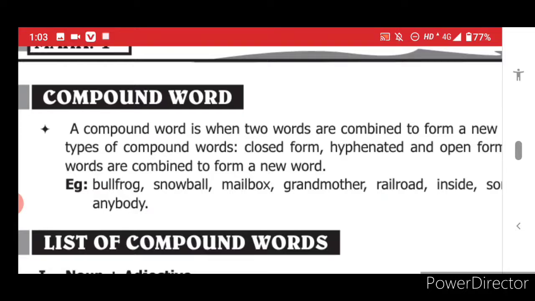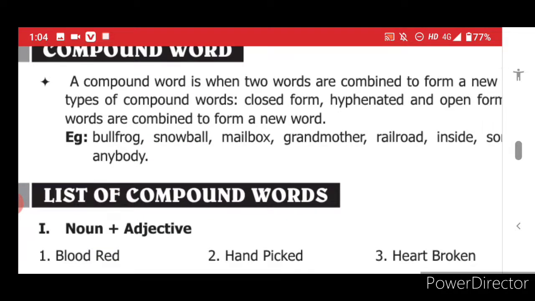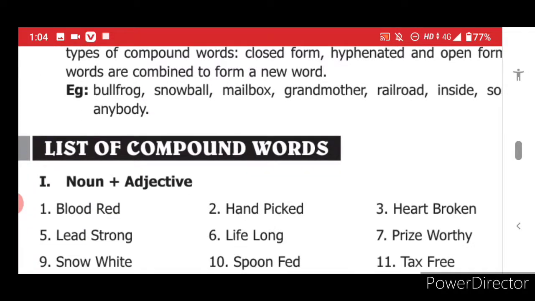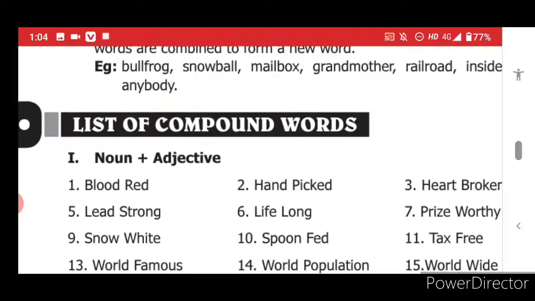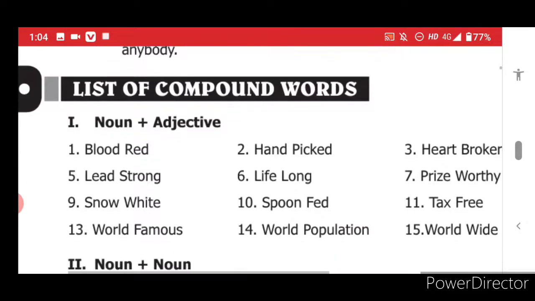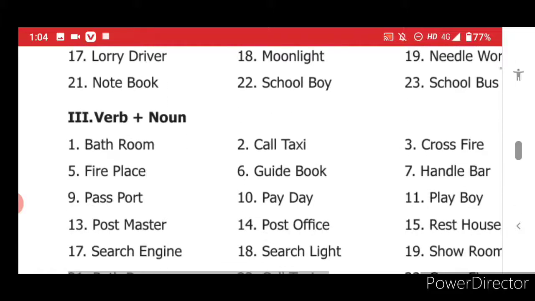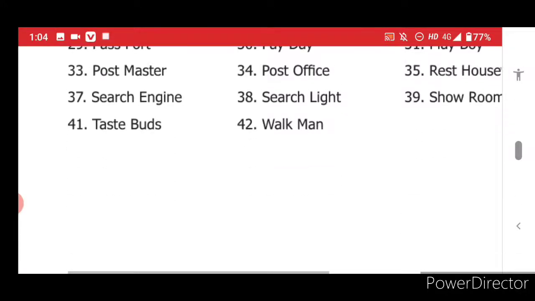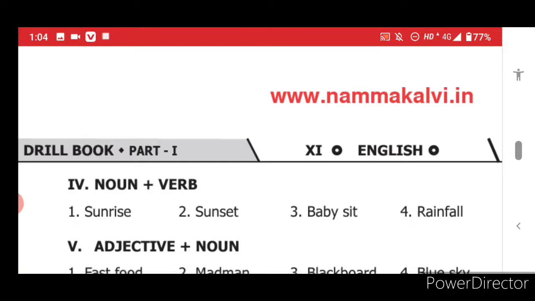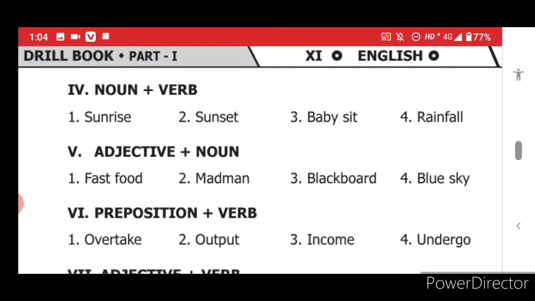Today we'll see compound words. What are compound words, children? A compound word is when two words are combined to form a new word. Compound words are nothing but a combination of two words. What types of words do you combine, children? See, you combine noun plus adjective, verb plus noun, adjunct plus noun, adjunct plus adjective, noun plus noun. See, I am showing you all the words you can combine. Various words: noun plus verb, adjective plus noun, preposition plus verb, adjective,